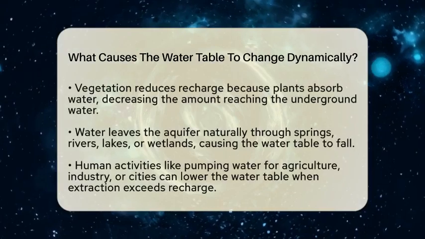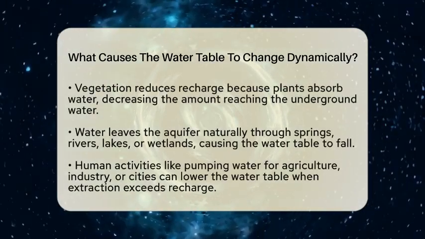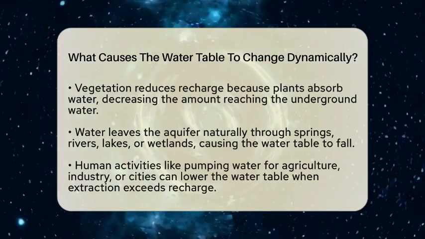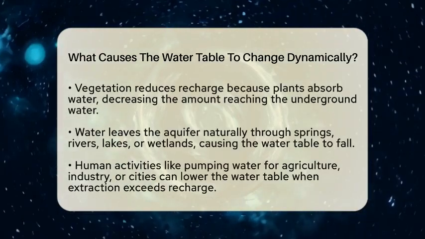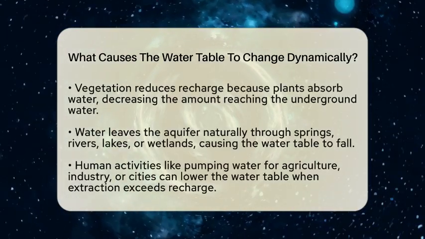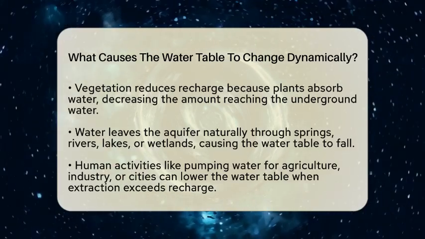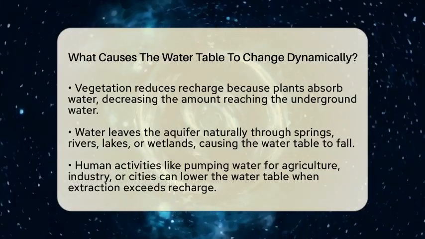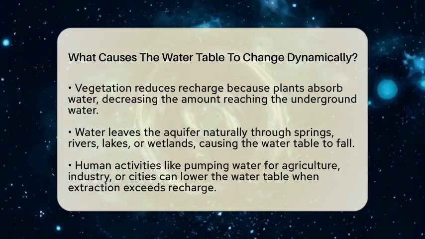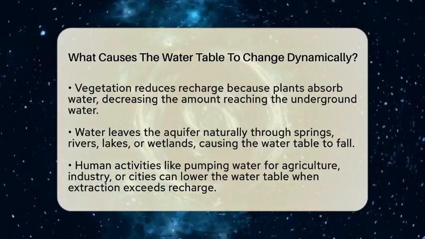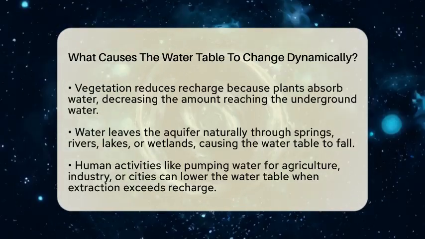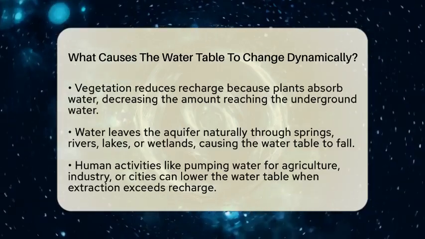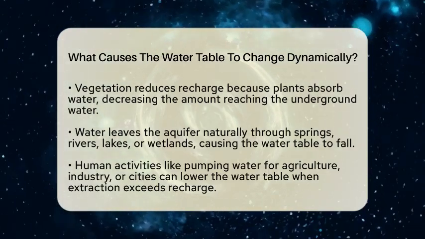Vegetation also plays a role because plants absorb water, reducing the amount that reaches the underground reservoir. On the flip side, water leaves the aquifer naturally through springs, rivers, or when it seeps into lakes and wetlands. Human activities like pumping water for farms, cities, or industries also take water out. When more water is pumped than replaced, the water table drops. This can happen quickly if large amounts of water are extracted, especially in dry regions.